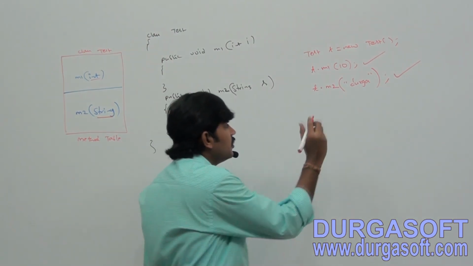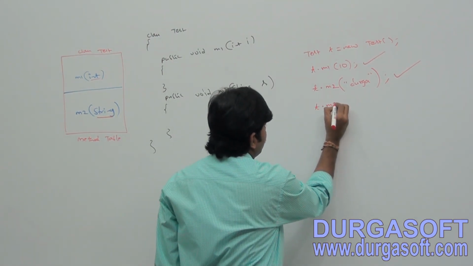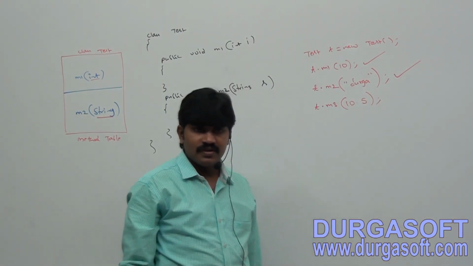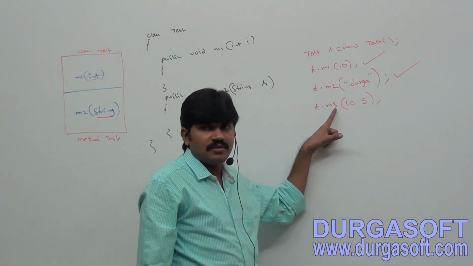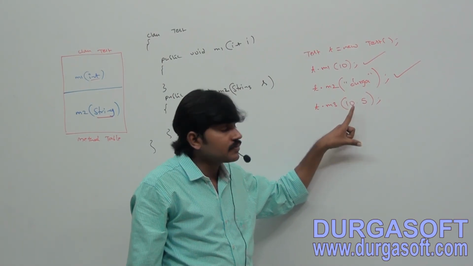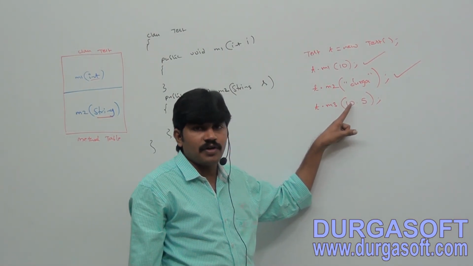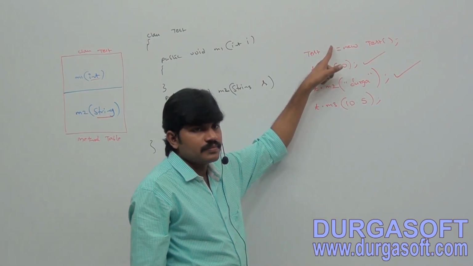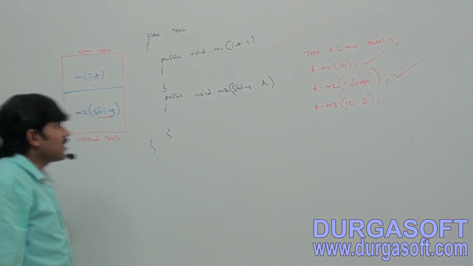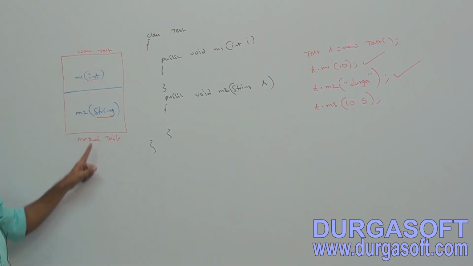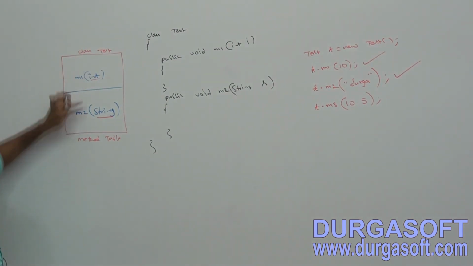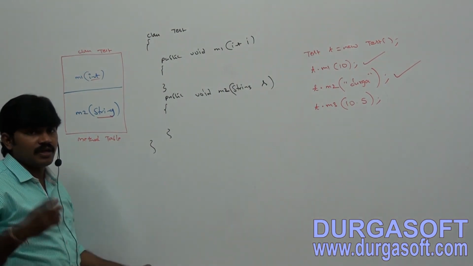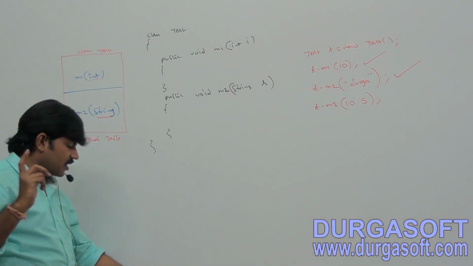Now observe. t.m3(10.5). Sir, you are calling the m3 method by passing which type as the argument? 10.5 is by default double type. Double on t. T is what type? Test type. Immediately my compiler will check in the Test class method table: is there any m3 method which can take double as the argument? No. So the compiler is aware the programmer is making a syntactical mistake.